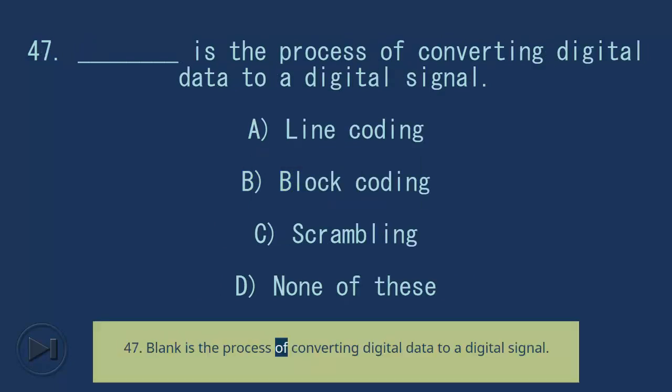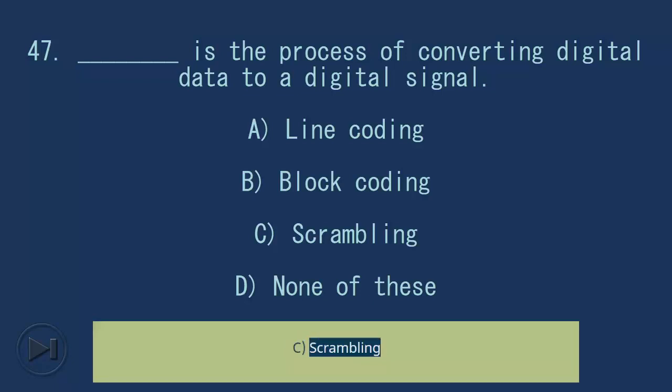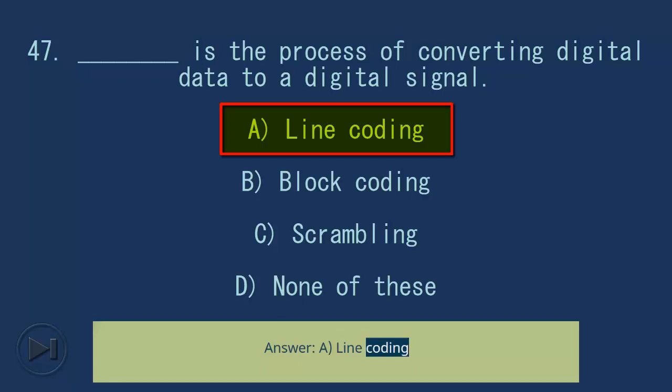47. Blank is the process of converting digital data to a digital signal. A. Line coding. B. Block coding. C. Scrambling. D. None of these. Answer: A. Line coding.